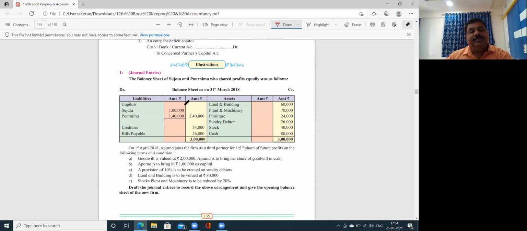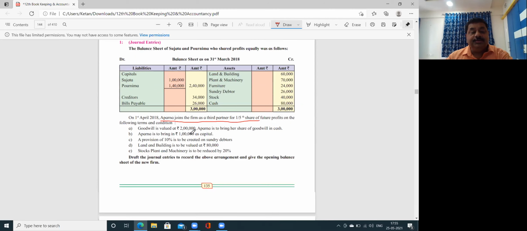This is the question which is given to you. Balance sheet of Sujata and Purnima. They are sharing equally. Aparna joins as a new partner for 1/5 share in the future profit. Then the different terms and conditions are given. Goodwill is valued, Aparna to bring her share of goodwill in cash, and all that. A provision of 10% is created on debtors.